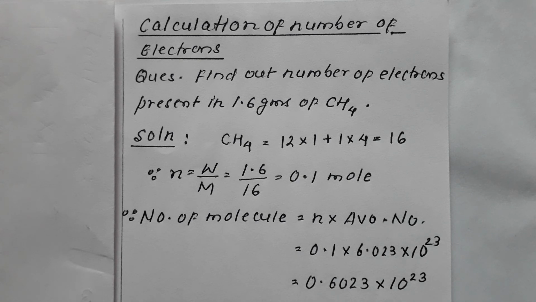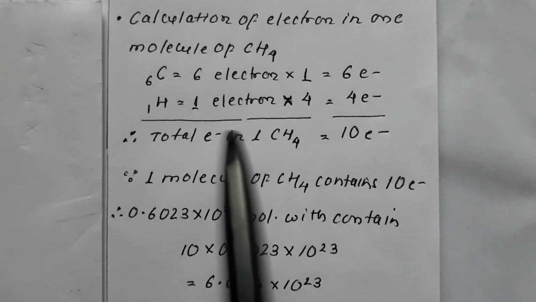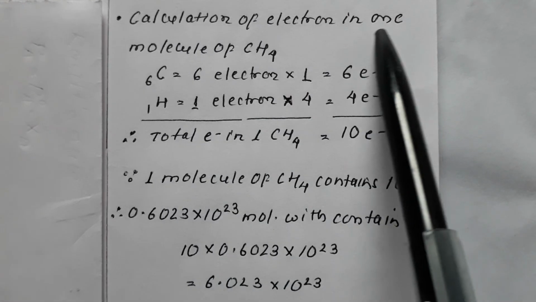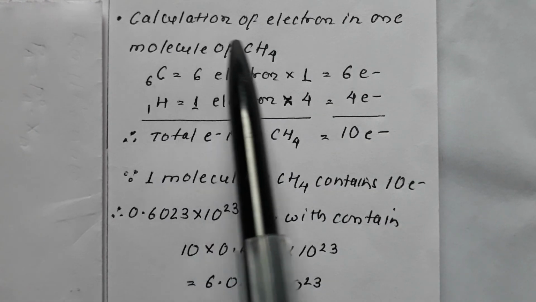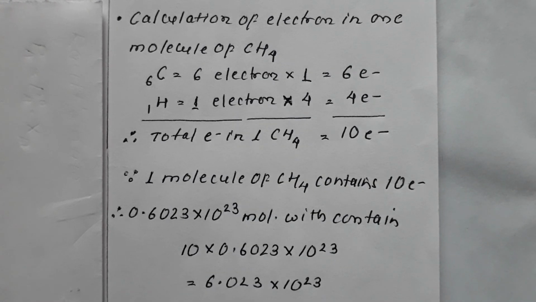Now for the calculation of electrons. First, we are calculating the number of electrons in one molecule of CH4.